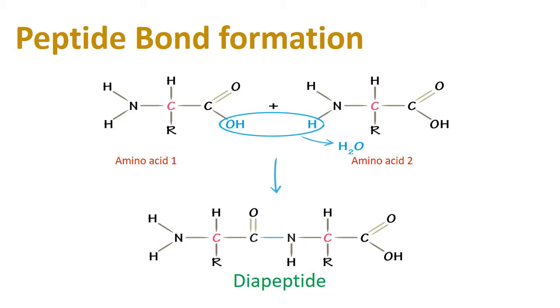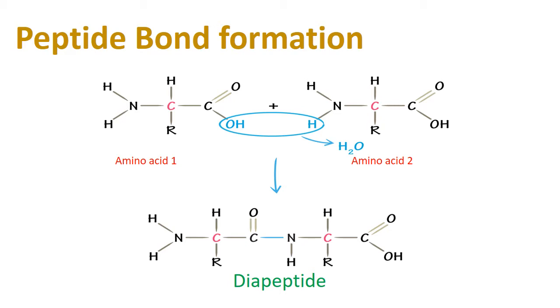See in the diagram, when 2 amino acids are combined together, the hydroxyl group from the carboxyl group of the first amino acid and hydrogen from the amino group of the second amino acid are removed, water removal takes place, and then the peptide bond, that is C=O and NH bond, is formed, that is a dipeptide. That bond is called a peptide bond.